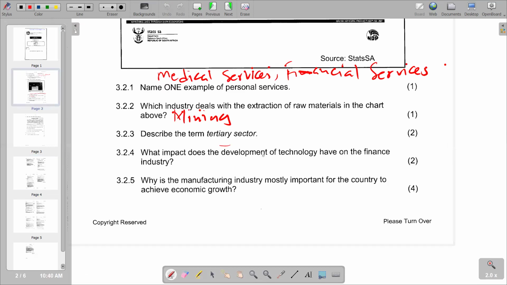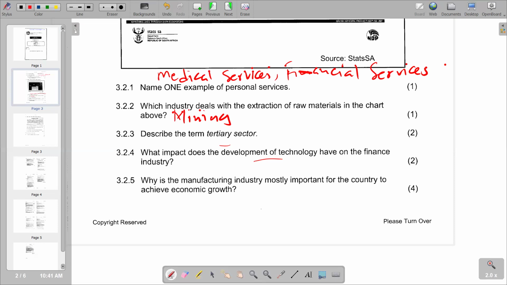Then we go to the next question, which says, what impact does the development of technology have on the finance industry? Development of technology. So obviously, this is the role of technology. In other words, we are saying we are having a better use of modern ideas, modern machinery in the finance industry. We know that the finance industry, mainly we are talking about the banking sector. It's mainly involved with online transactions. So basically, the development of technology obviously has a very huge impact in the finance industry, whereby it's going to facilitate easier movement of transactions.